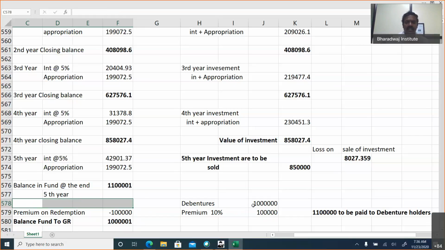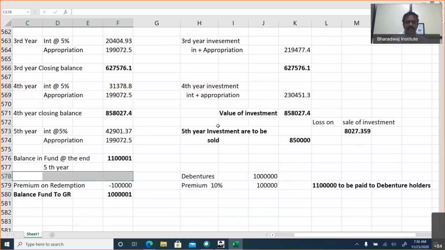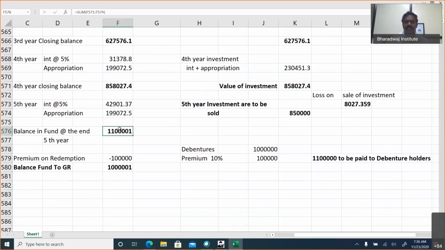How, sir? We created a sinking fund based on 10 lakhs plus 1 lakh. 10 lakhs plus 1 lakh, 11 lakhs only. Maybe the first one we multiplied 11 lakhs into 0.180975. So when you create the sinking fund based on 11 lakhs, the balance in the sinking fund will be 11 lakhs, which is used for writing off the loss on sale of investment and adjusting which one? Premium on redemption. The balance fund is transferred to general reserve.